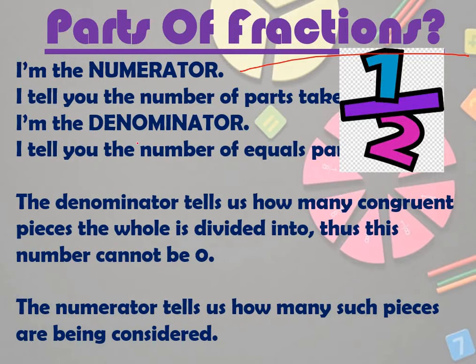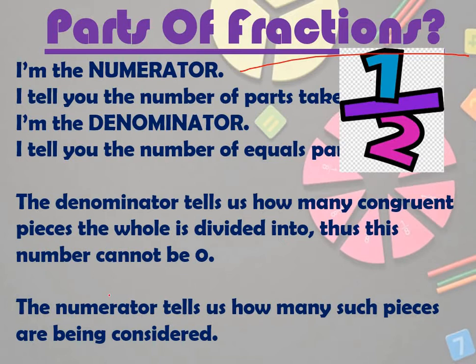And the denominator, I tell you the number of equal parts. In how many equal parts you had divided that particular thing. It may be chapati, pizza, burger, cake, anything. The denominator tells us how many congruent pieces the whole is divided into. There is a condition in fractions that whenever you divide, the division should be in equal parts. Whatever you divide, the cake or anything, all the pieces should be equal.